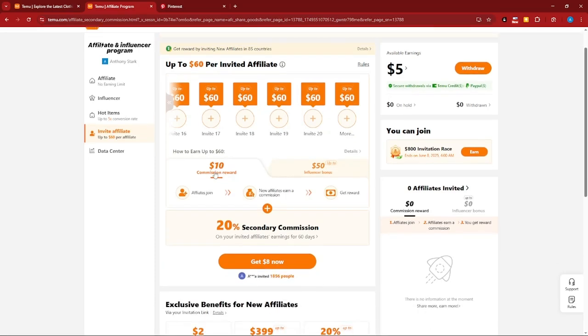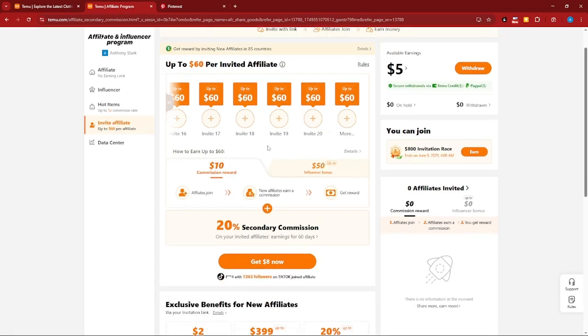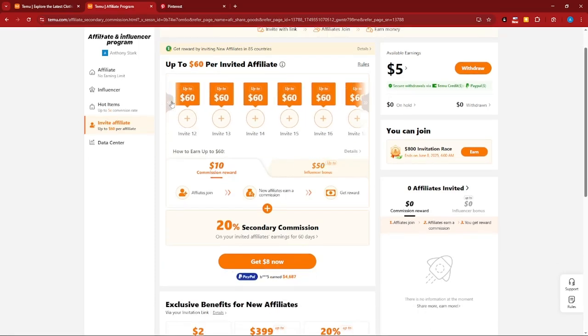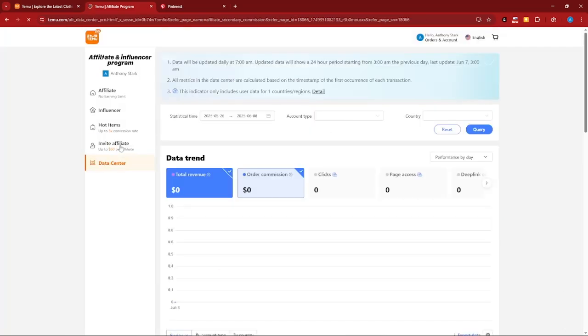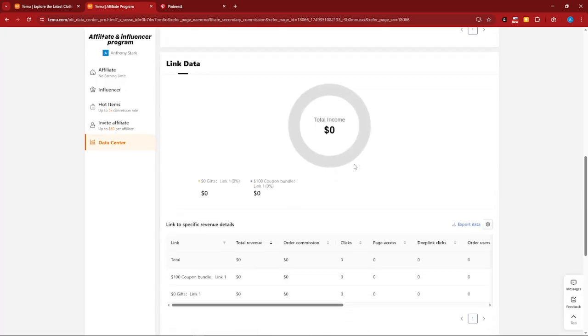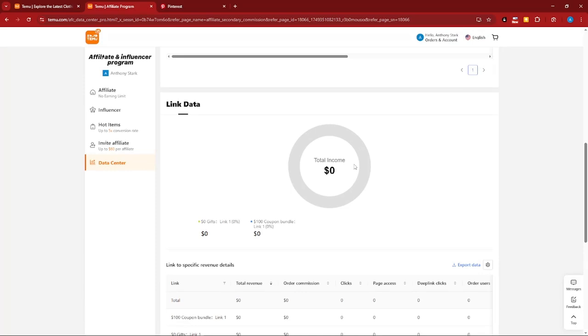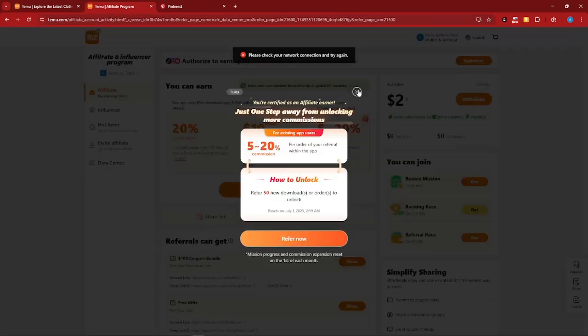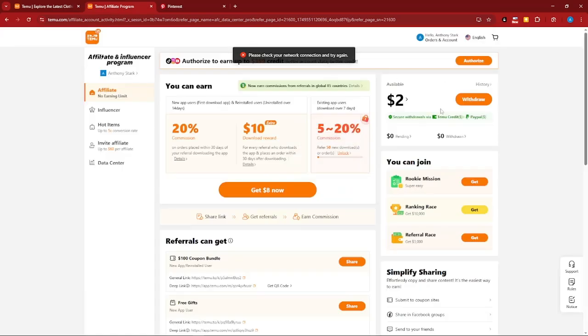That's going to be really awesome because you just have to invite your friends, you don't really have to sell anything. Also, there's going to be a data center here, which is my favorite. You're going to see what's happening on your affiliations, on your items. You can track their performance here day to day, their account type, or basically the country you're selling to. It has very detailed data. Now, going back to the affiliate tab right there, since we're done on the left side, let's talk about the right side. The available here would be your income.